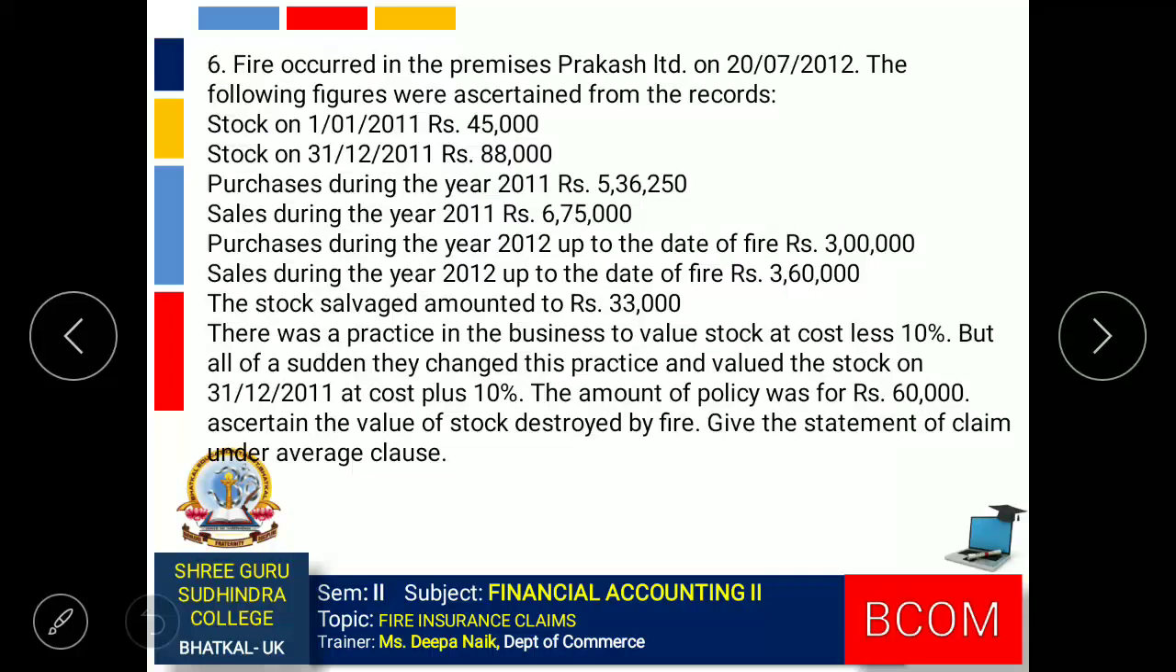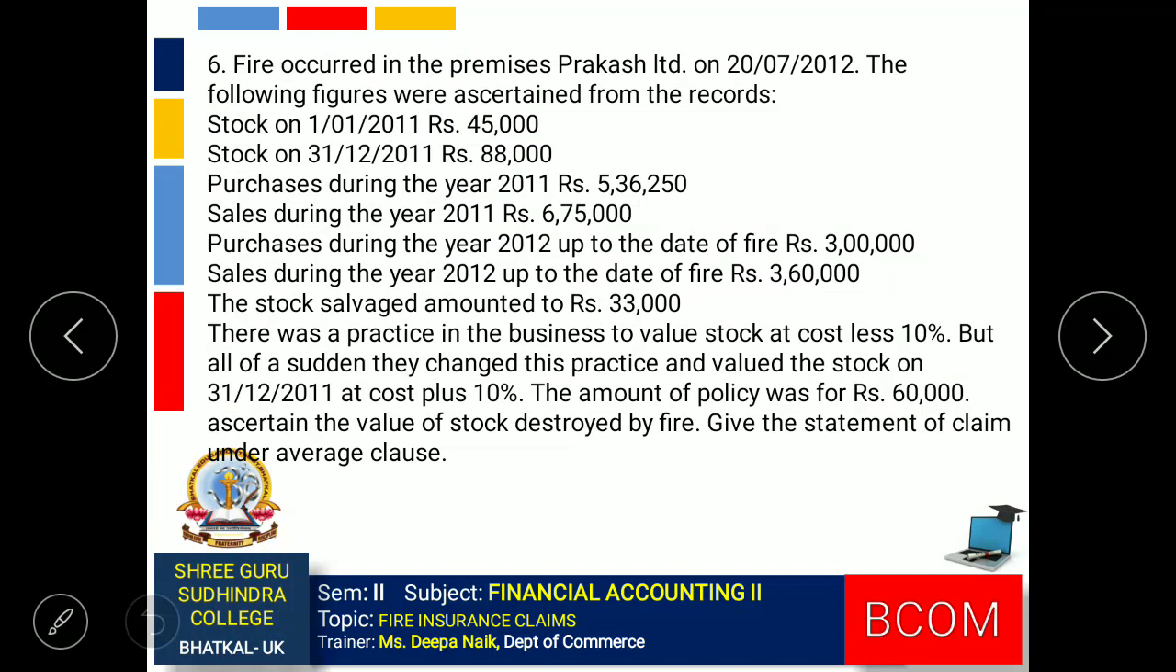Take a note of this question. In this question, the rate of gross profit is not given to us. So, in order to find the gross profit, we will have to prepare the previous year's trading account. For that purpose, the necessary information has been given to us in the question. So, based on the information provided, we will prepare the previous year's trading account. We'll find the gross profit, find the rate of gross profit, and then we will prepare the memorandum trading account.